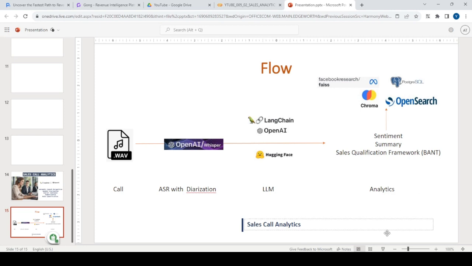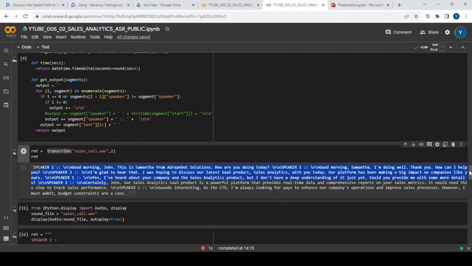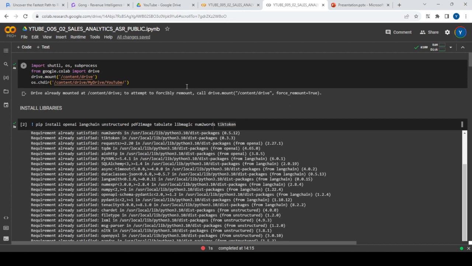Let's now see the code. Let's have a walkthrough of the code. I will be sharing this Colab with everyone. First of all, we are mounting the current directory. Then we are installing LangChain and OpenAI and other dependencies.